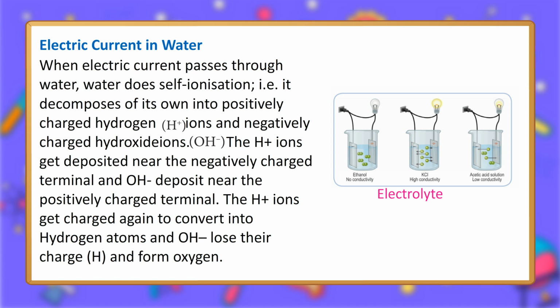Electric current in water. When electric current passes through water, water does self-ionization, i.e. it decomposes on its own into positively charged hydrogen, H+, ions and negatively charged hydroxide, OH-, ions. The H+ ions get deposited near the negatively charged terminal and OH- ions near the positively charged terminal. The H+ ions get charged again to convert into hydrogen atoms and OH- ions lose their charge and form oxygen.